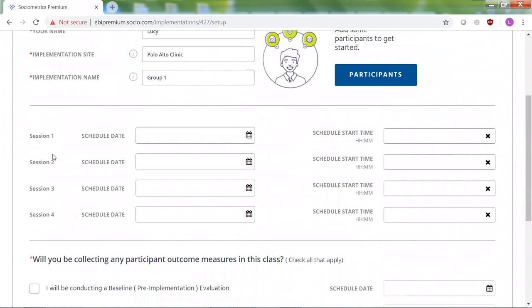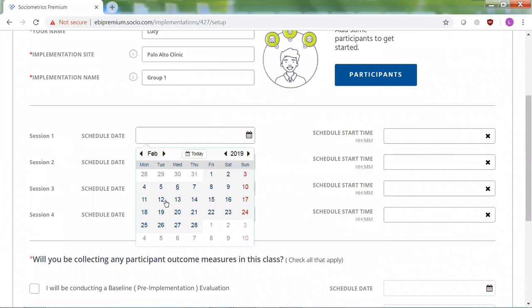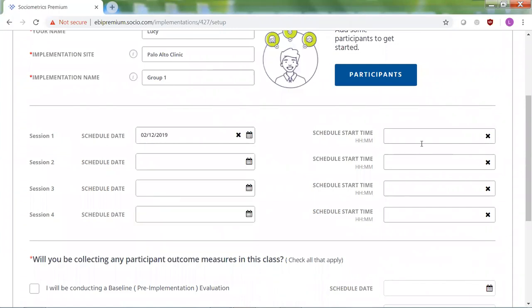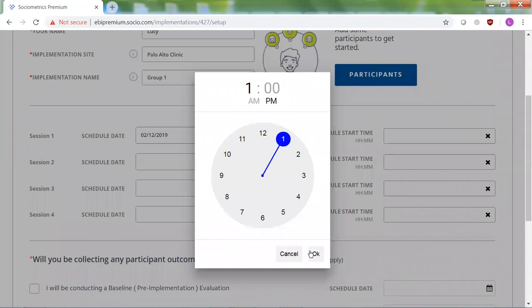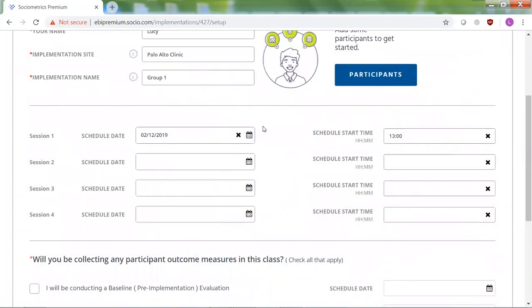All right, next we can schedule each session. Willow has 4 sessions, so you can see that 4 are available to schedule here. I'm going to go ahead and schedule one for Monday at 1 p.m. And I can come back and change these scheduled times whenever I want and add the future times for the other sessions if I'm not sure when I want to schedule them at the beginning.